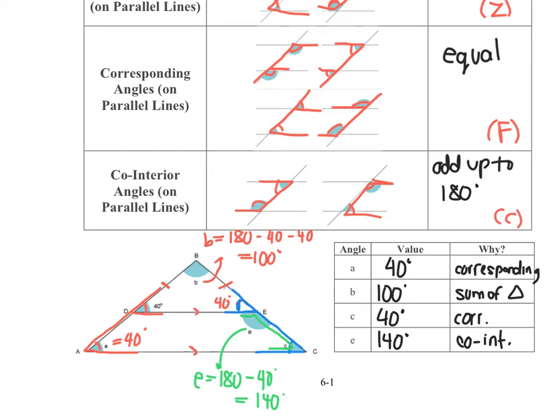Okay, so sometimes you have to find extra angles to help you find the missing information. Okay, so to recap, all of your angles in a triangle add up to 180. When you have parallel lines, you have your F pattern, your Z pattern, and your C pattern. So your alternate and corresponding angles are equal to each other, while the co-interior angles have to add up to 180.